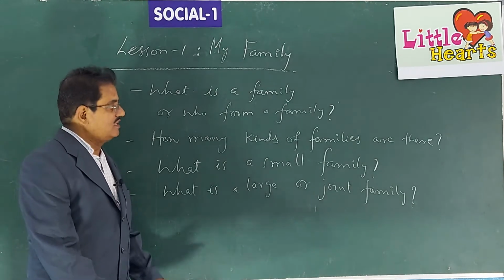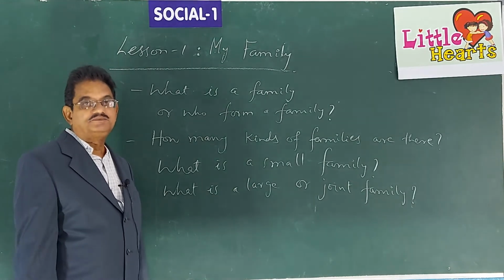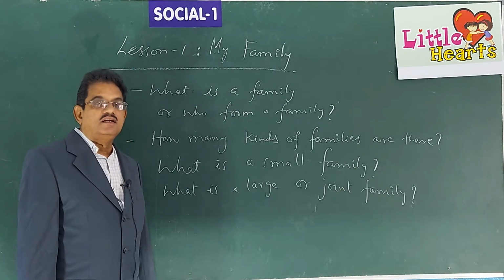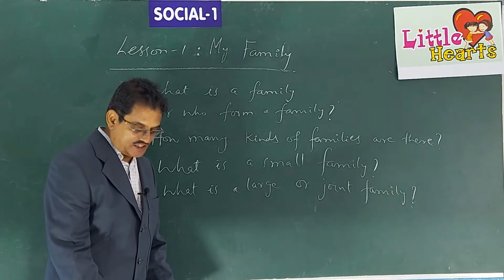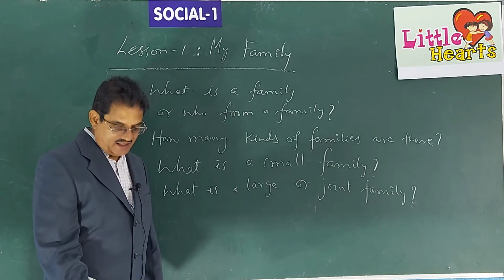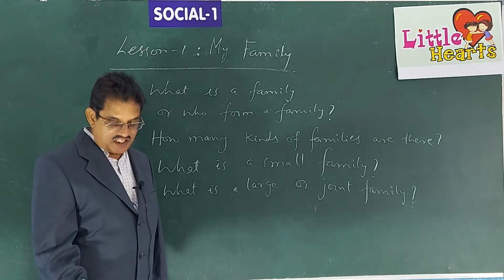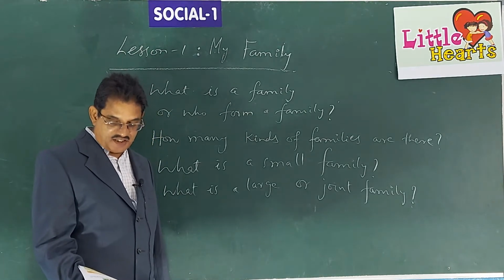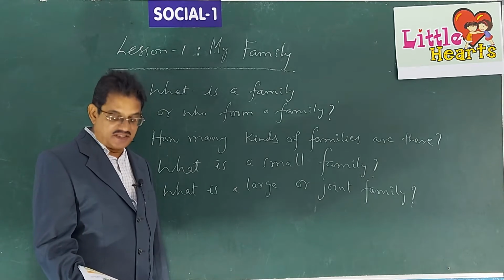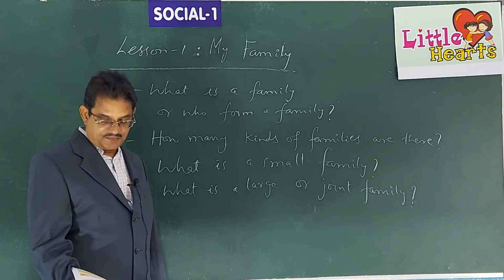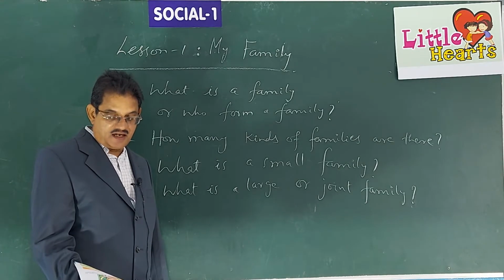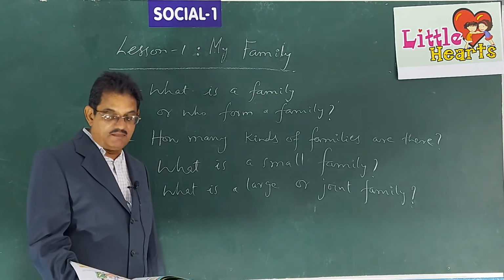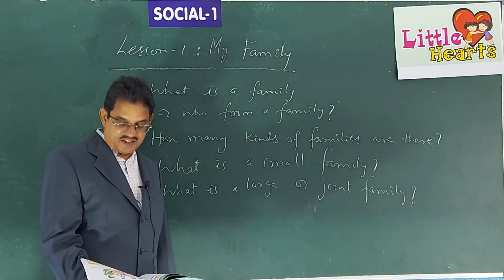It shows Shashank's family picture. There is a boy named Shashank. His family picture is given there in the next page, page number 9. We can see Shashank's parents, his brother, his sister, his grandparents, his uncle and aunt. If you look at the picture and count the number, you can see there are 9 members in the family.